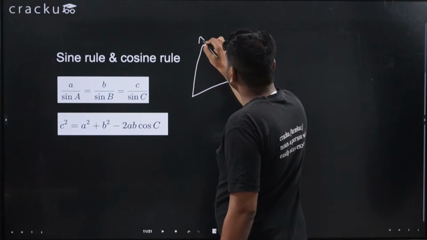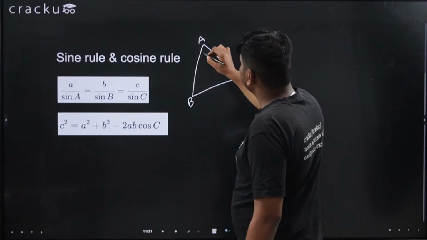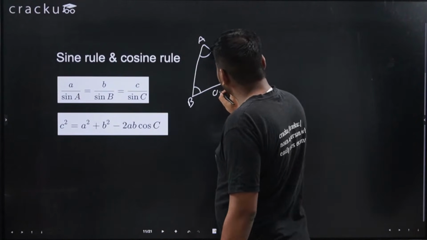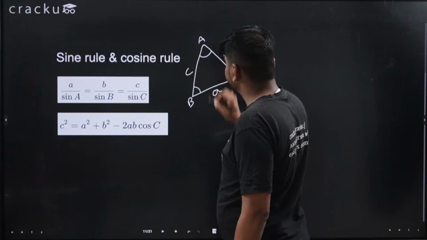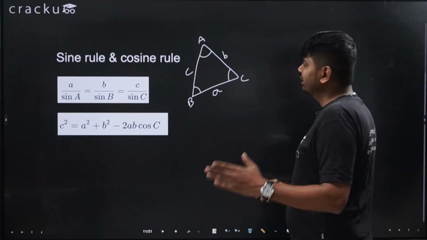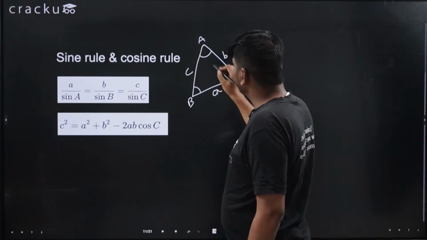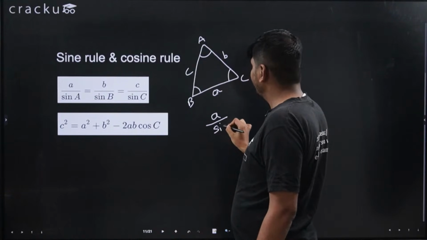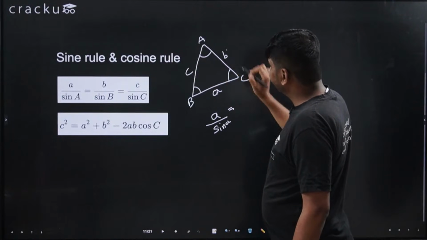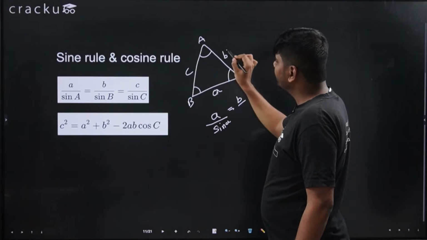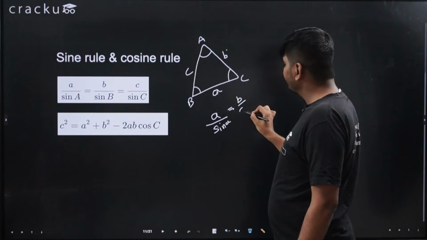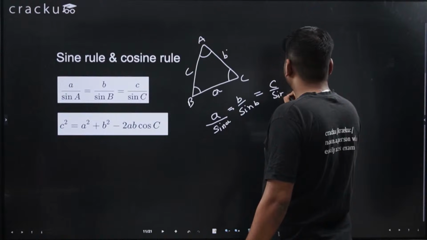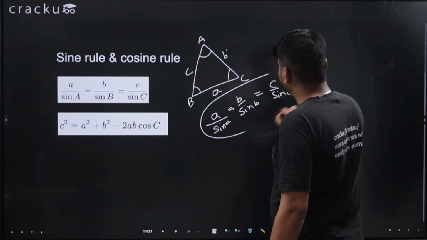If this is the triangle, this is A, this is B, this is C. So this angle will be angle A, this angle will be angle B, this angle will be angle C. Suppose this side is A, this side is B, this side is C. So the sine rule says that the side A upon the sine of the angle opposite to it, sine A, A upon sine A, will be equal to side B upon the sine of the angle opposite to it, B upon sine B, which will be equal to C upon sine C.